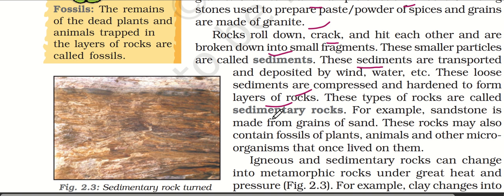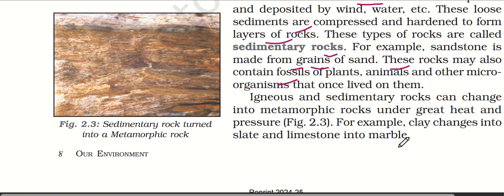For example, sandstone is made from grains of sand. These rocks may also contain fossils of plants, animals, and other microorganisms that once lived on them. Sedimentary rocks contain fossils of plants, animals, and other microorganisms.